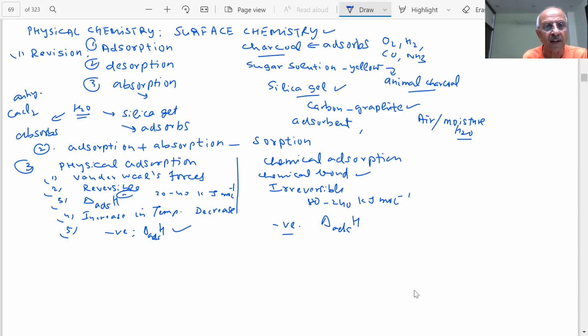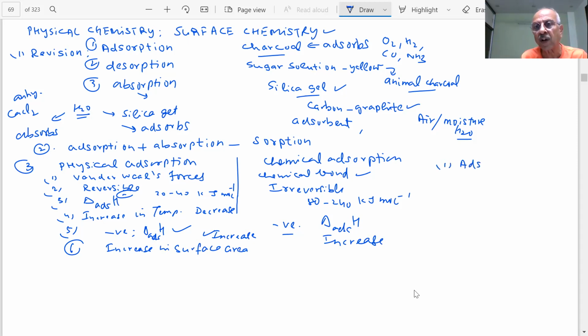Yes, sir. And surface area increases, both physisorption and chemisorption. Important point. Both have similarity, that increase in surface area. If I increase the surface area, student, what will happen? Physisorption will increase, chemisorption will also increase with increase in surface area. Here you will get unimolecular, here you will get multimolecular. Then we studied adsorption isotherm, student.